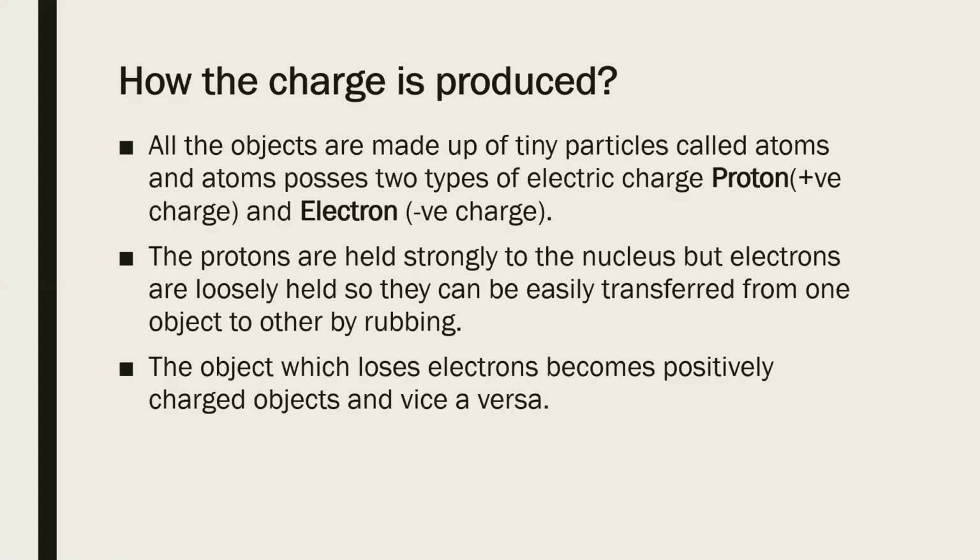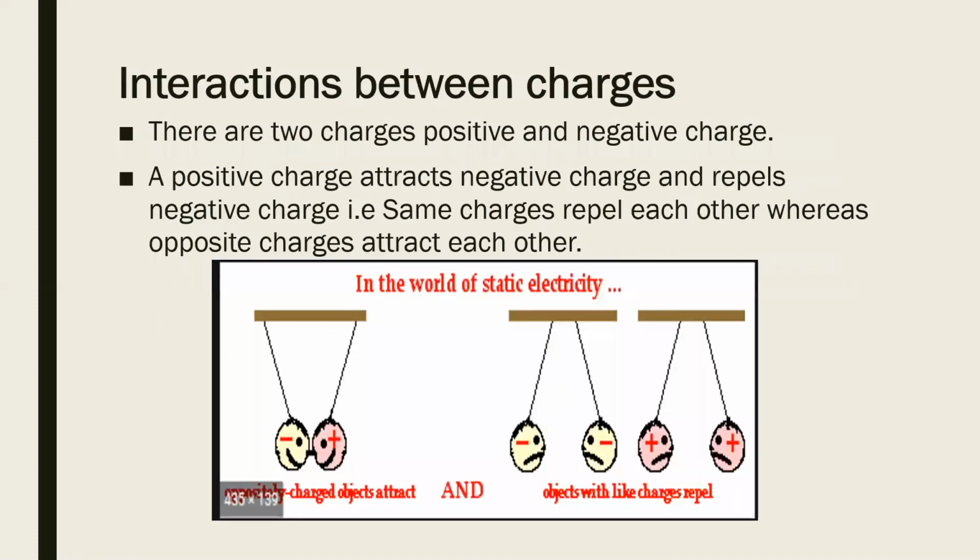When the object is losing electrons, when the object is losing negative charge, at that time the object is becoming positively charged. But when the object is gaining electrons, that means gaining negative charge, at that time the object becomes negatively charged. And this is how the transfer of electrons helps our body to produce charges.